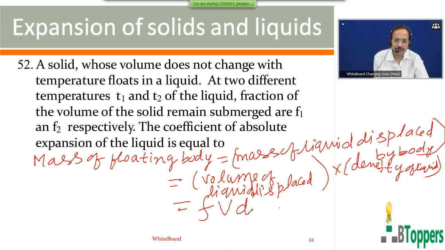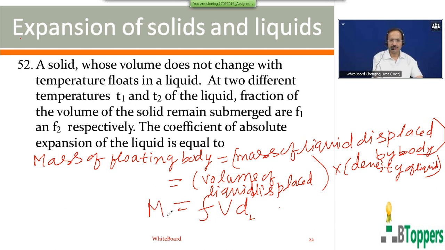I denote the density of the liquid by d. V is the volume of the floating solid, and F is the fraction of the volume of the body which is immersed below the surface of the liquid.